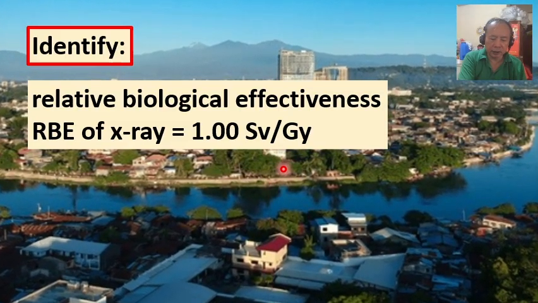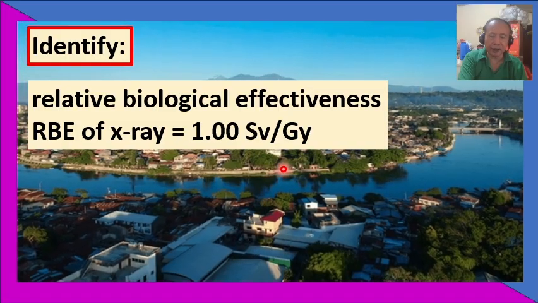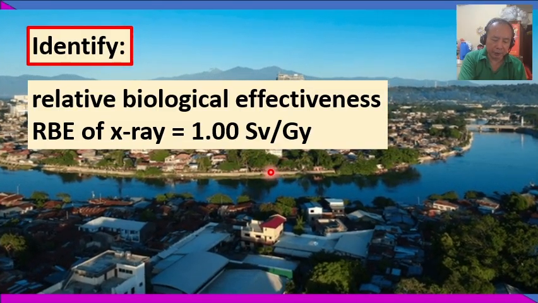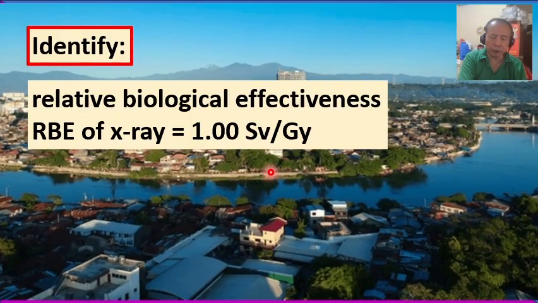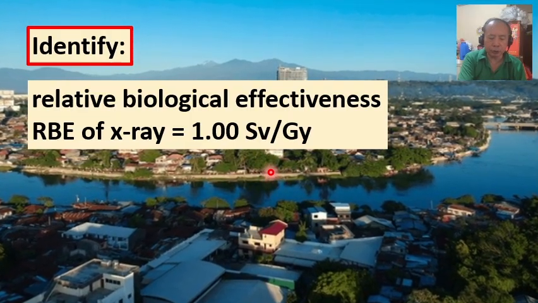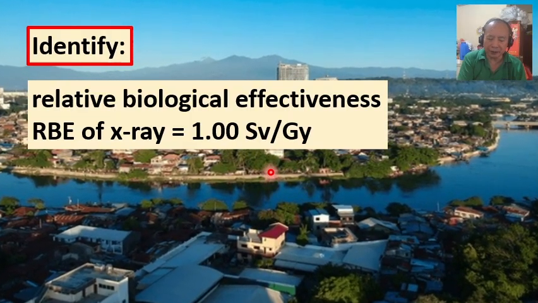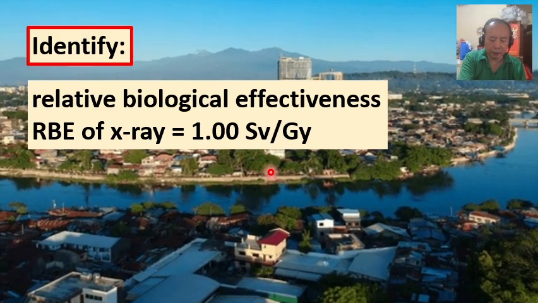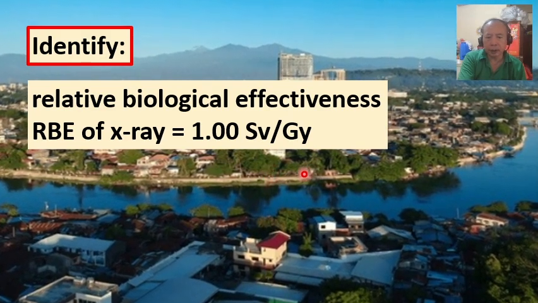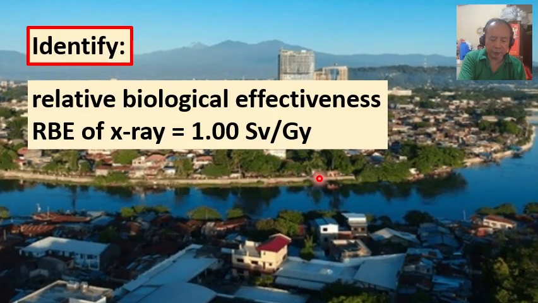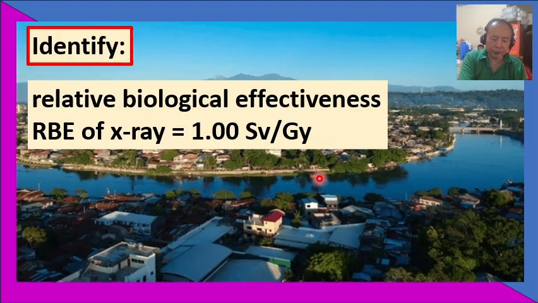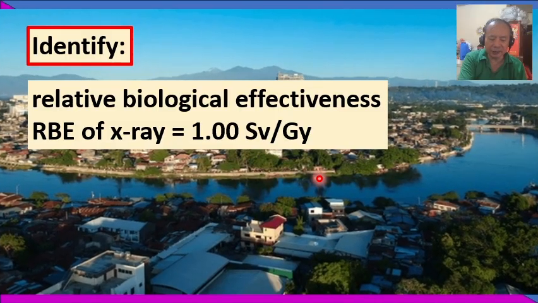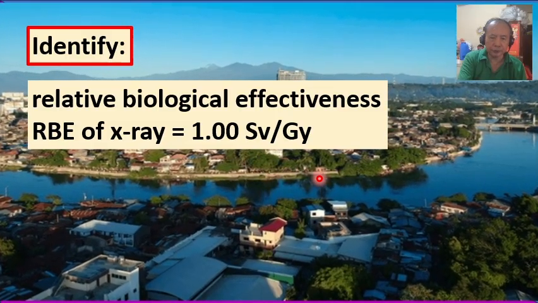In table 1 presented earlier, you must have noticed that RBE of 1.00 sievert per gray is also numerically equal to 1.00 rem per rad. Okay, rem per rad is an older unit, but is still commonly used.